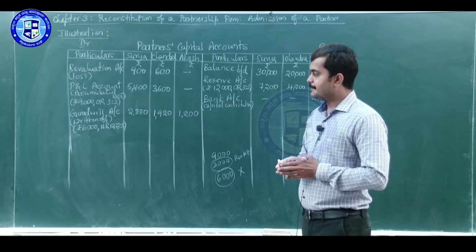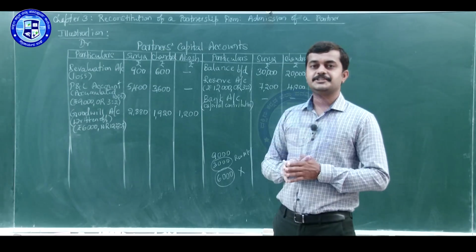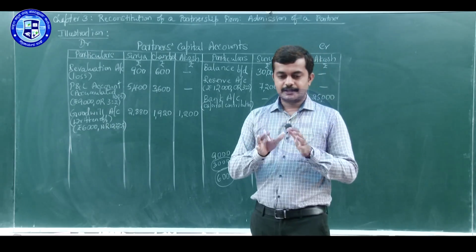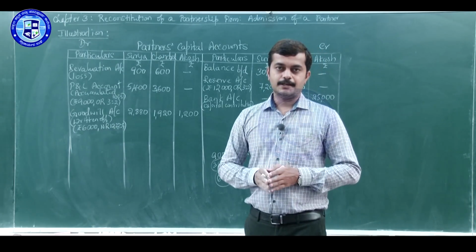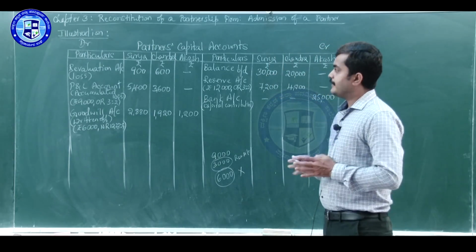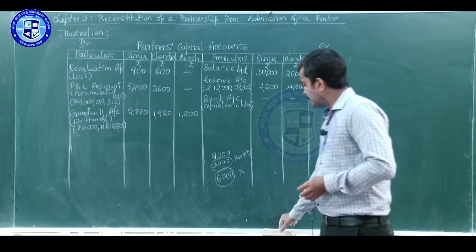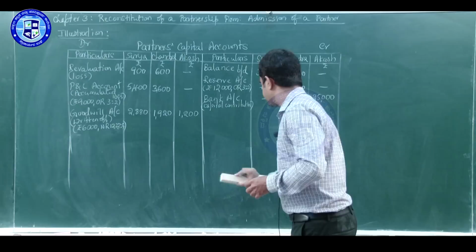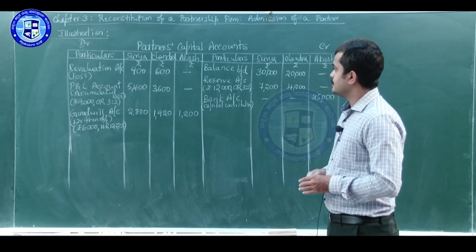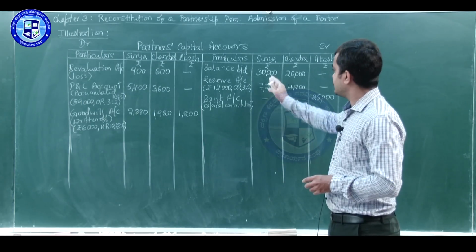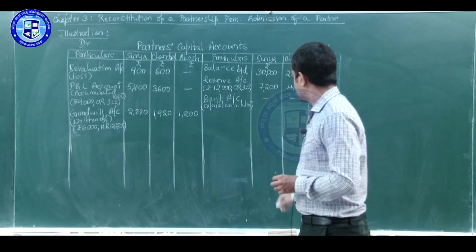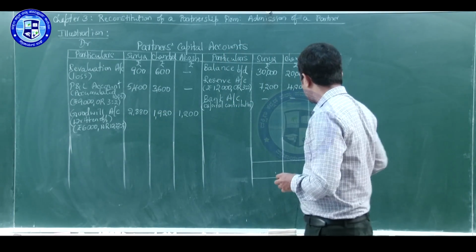Fourth adjustment is over. Next, fifth adjustment is adjustment in respect of partners' capitals. For that we do not have any information given in the problem. So, we will skip that adjustment and we will find the total and balances in capital accounts of all partners. First, we will find the total for Surya. Look at the credit side, we have 37,200 which is greater than debit side total. So, first we will write credit side total